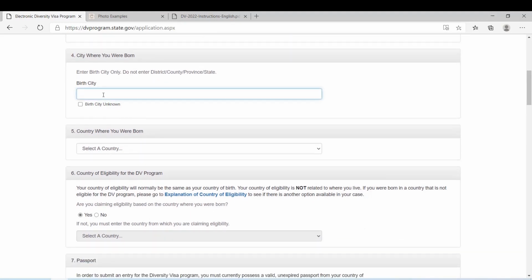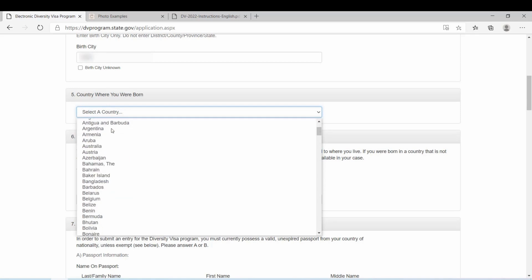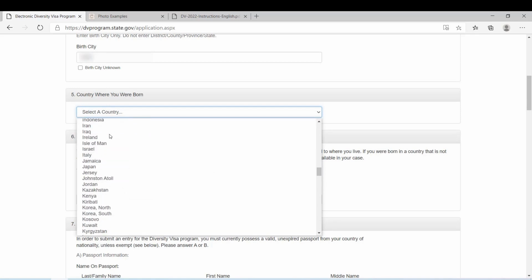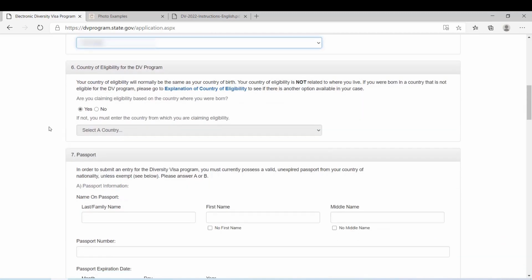This is the birth city, so you need to type your birth city, and if you look at your birth certificate, you should be able to find it. And this is where you select your country. So I'm going to select my country. Okay, I selected my country.